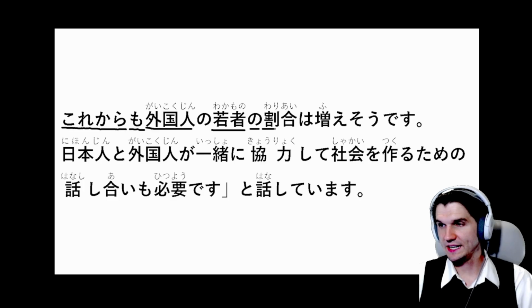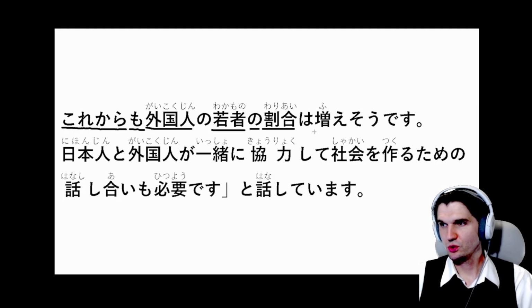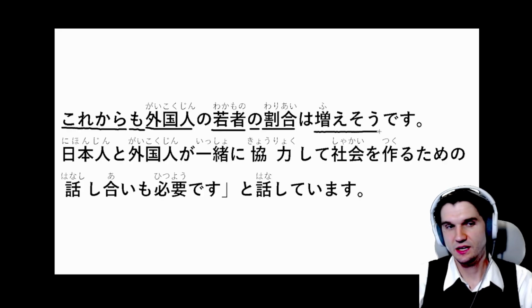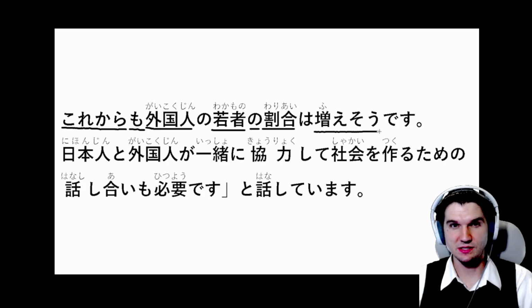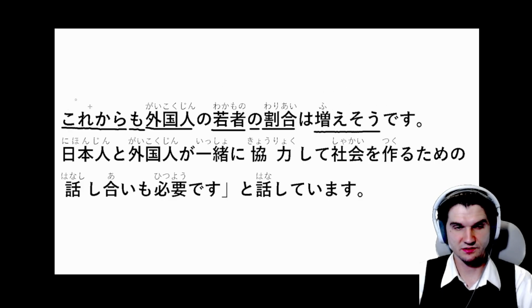So の割合, the ratio or the proportion of young foreigners, 外国人の若者の割合は増えそうです. So 増える is for something to increase. We attach そうです to that. That means it seems like, or it appears like that is going to be the case. So it seems like the ratio or proportion of young foreigners is going to increase going into the future as well.